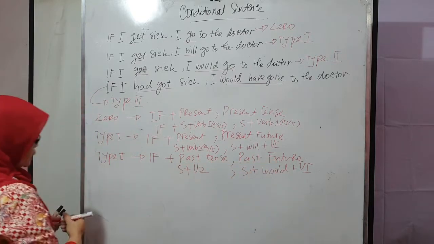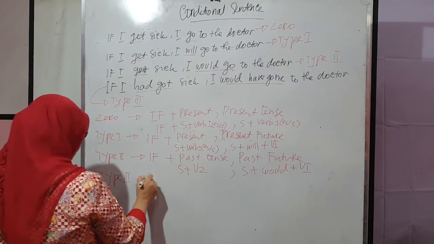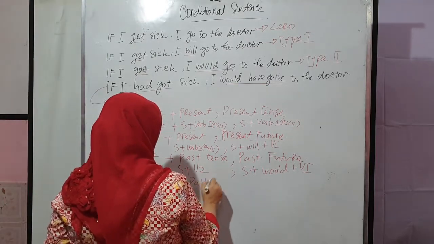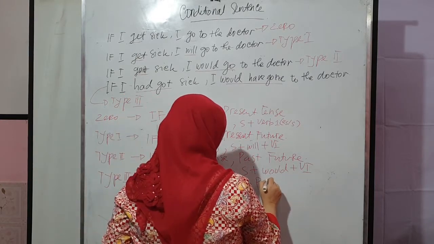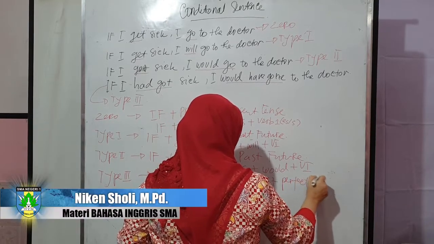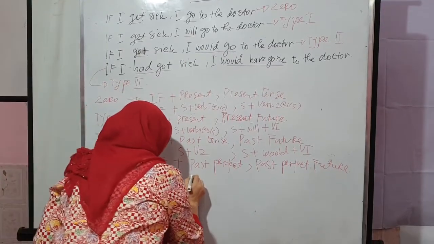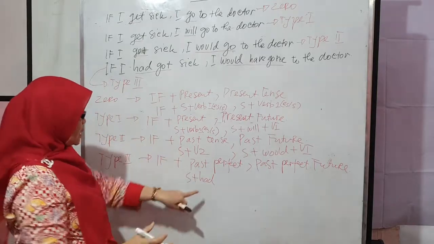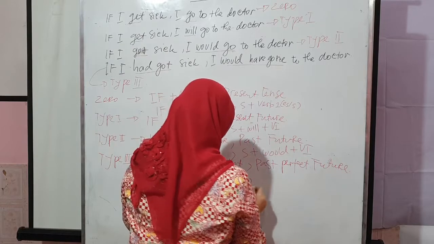And then what about type 3? If, and then past perfect, with past perfect future. In detail, that is past perfect: subject, had, whatever the subject, just one had, and then verb 3.